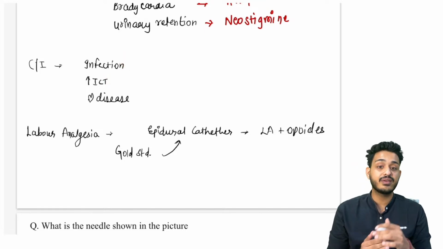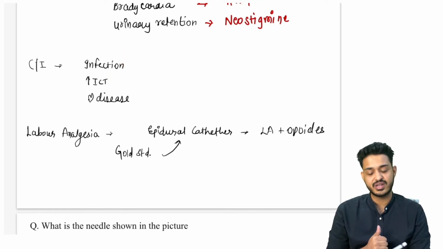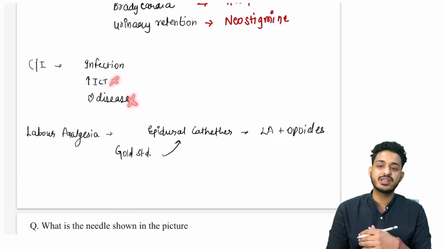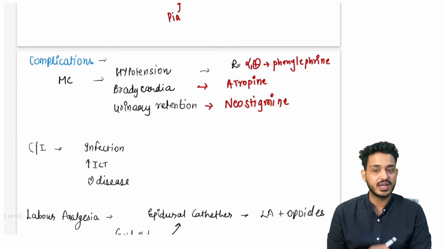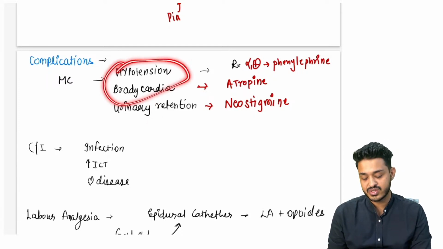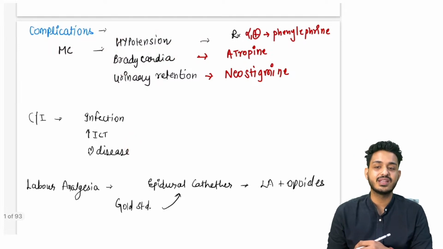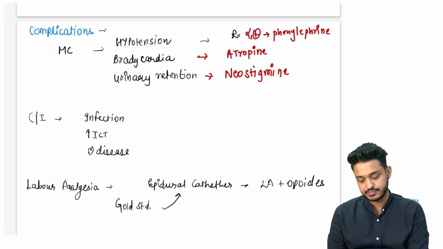Second thing, you will be having high or raised intracranial tension, in this case also you have to avoid it. Third thing, you will be avoiding this in the cardiac cases because it can even cause bradycardia, hypotension. These are the common complications. If these are common complications, we should be avoiding these in heart disease.